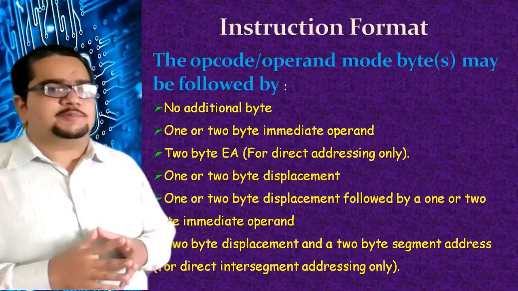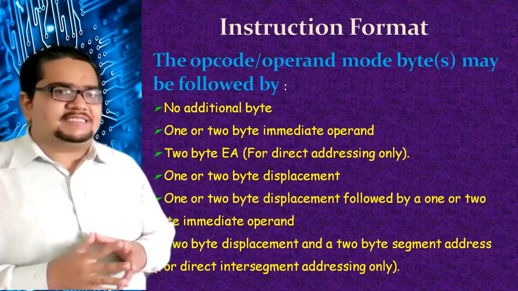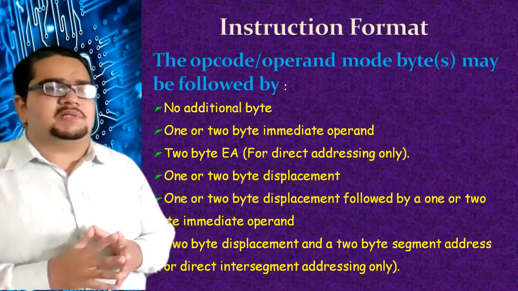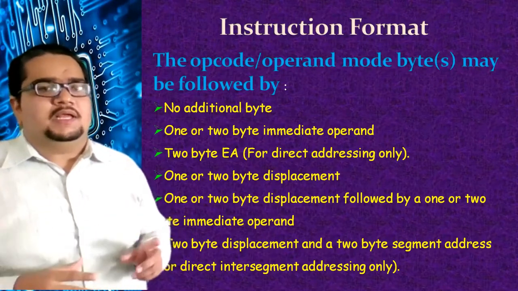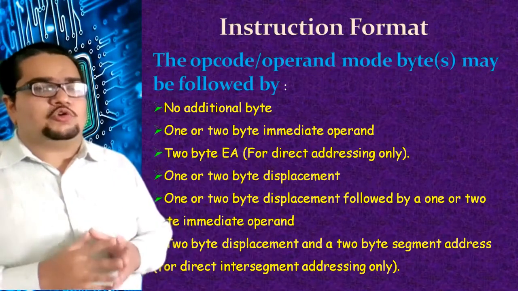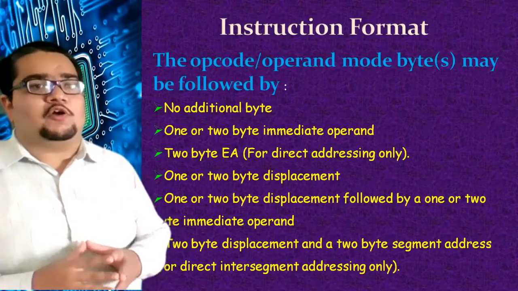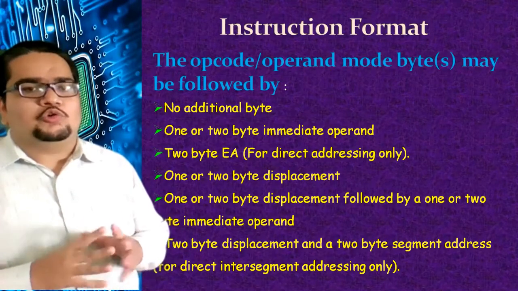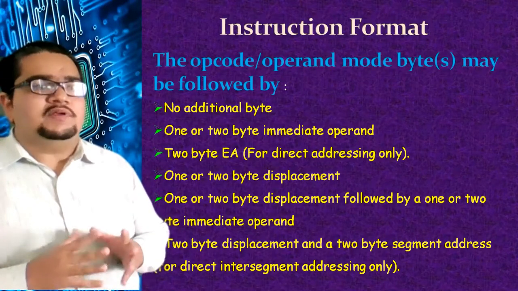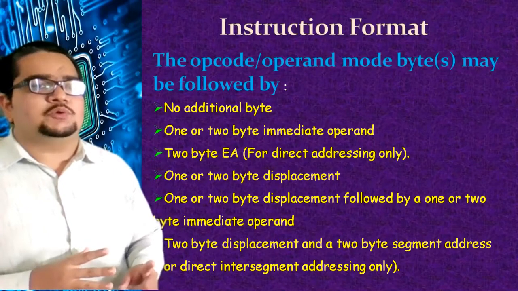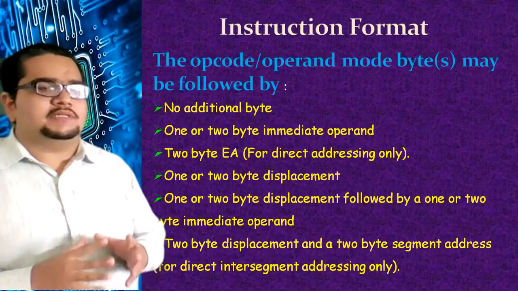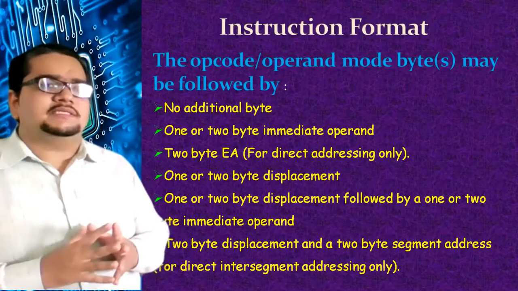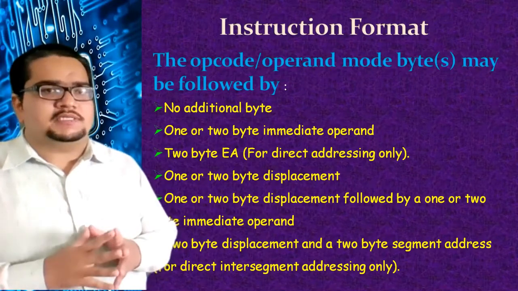1 or 2 bytes of displacement could also be there in the instruction. What exactly the displacement is will be clear when I show you the examples. Sometimes there will be 1 or 2 bytes of displacement along with 1 or 2 bytes of immediate operand. And sometimes there could be a 2 byte displacement and a 2 byte segment address, which applies to one particular addressing mode called direct inter-segment addressing mode. What all these different addressing modes are, you will slowly understand.